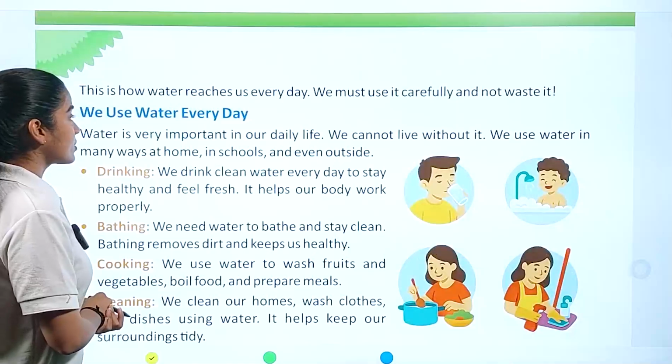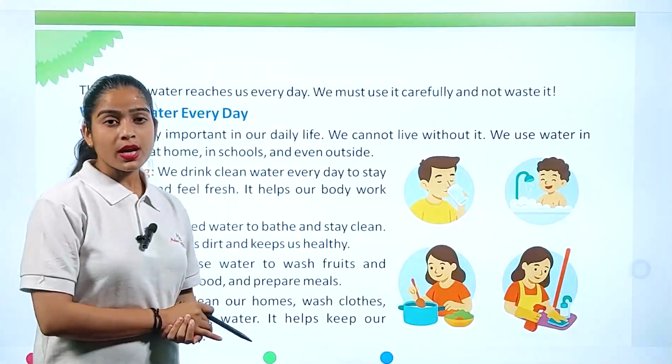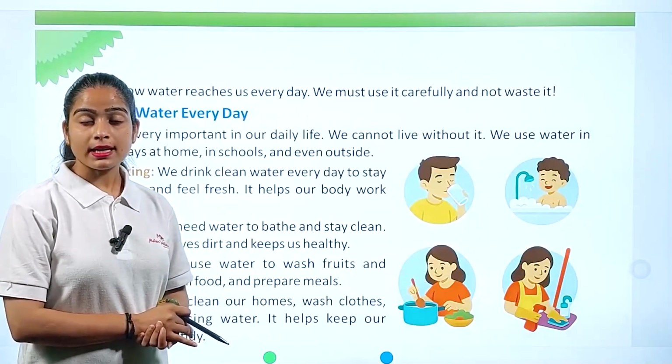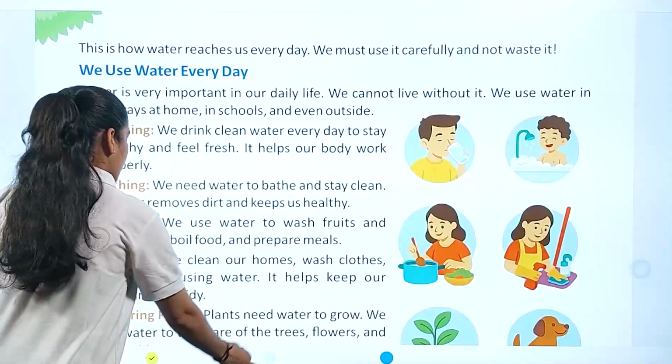This is how water reaches us every day. We must use it carefully and not waste it. What we have to understand here is that we have to save each drop of water. Now what we are going to learn next.